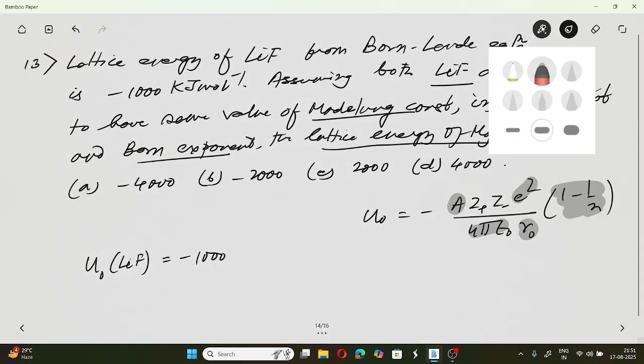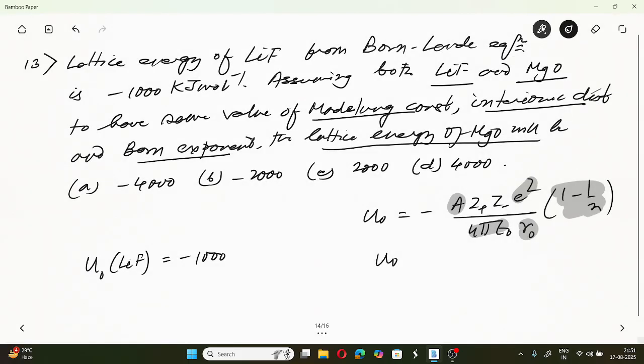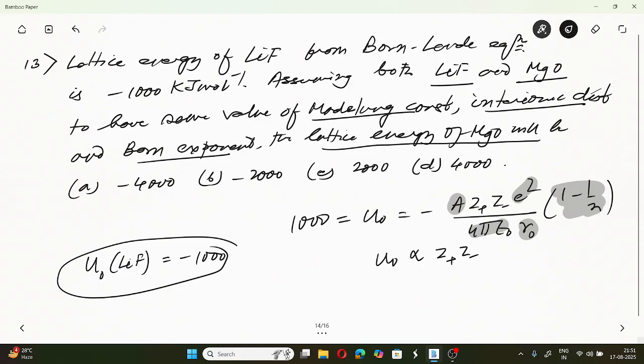So the lattice enthalpy will vary basically with z plus z minus. For lithium fluoride it is 1000.